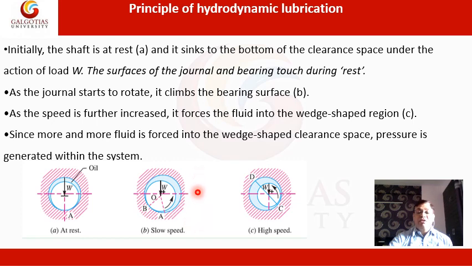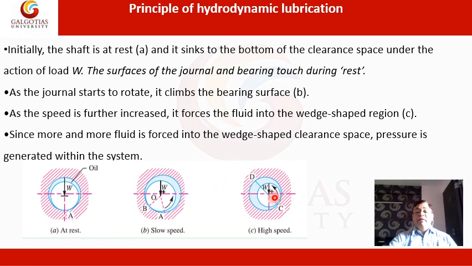The radial load is coinciding with the reaction force completely. If you take the reaction force here, the reaction force and the applied load are coinciding. Now the journal starts moving, in the second figure B, in anti-clockwise direction.